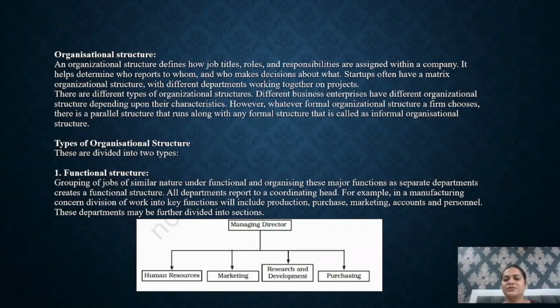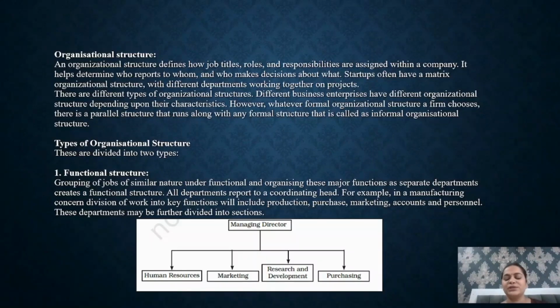However, whatever formal structure a firm chooses, there is a parallel structure that runs along with any formal structure, which is called the informal organizational structure. Informal structure is basically the groups that are formed in the organization. Sometimes a friendship occurs among colleagues, and out of friendship, certain groups are formed, which are called informal groups. So, the types of organizational structure.